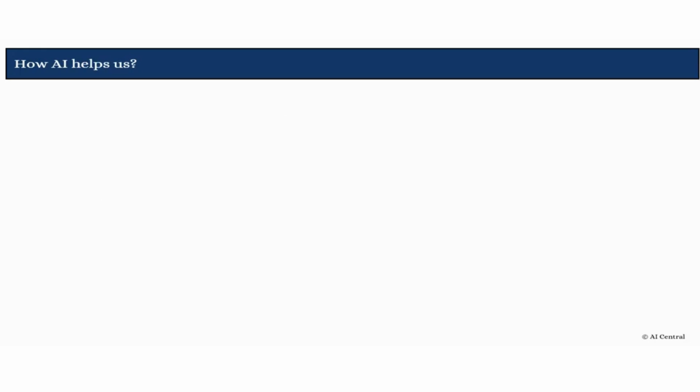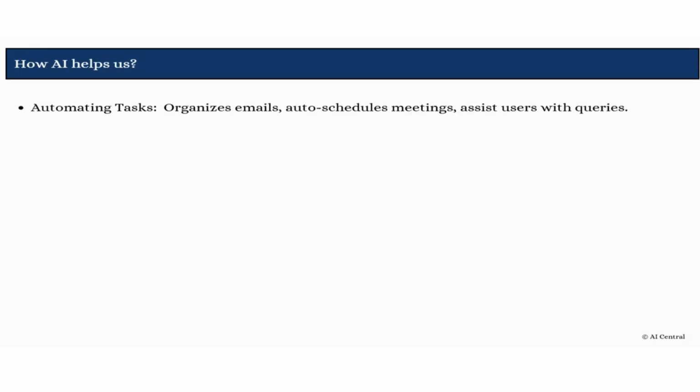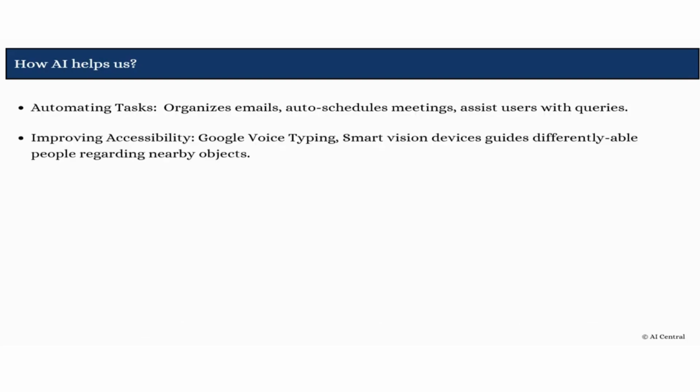Now, how does AI help us? It helps us to automate tasks, as I mentioned, organizing email or, say, developing assistants or chatbots where the queries of users, FAQs, are answered. It improves accessibility, whenever we can give voice commands and they will be converted to text, so speech to text. Then smart vision is one of the important and notable applications.